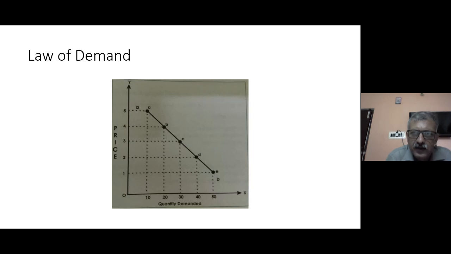So the law of demand explains that the price of a commodity and the quantity demanded share an inverse relationship among themselves. That means if price increases, the quantity demanded will decline, and if price decreases, the quantity demanded will increase.